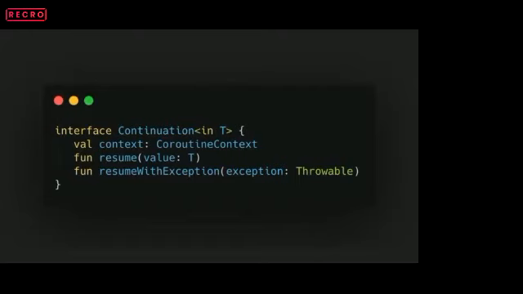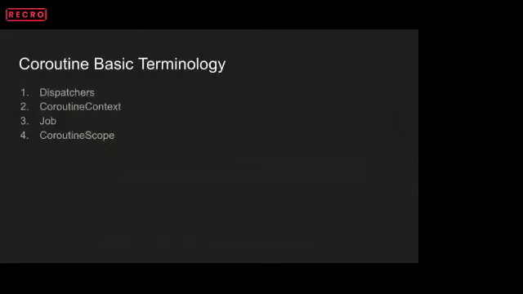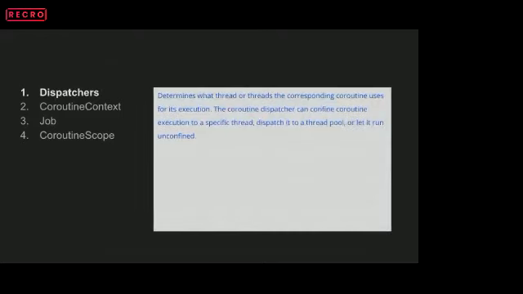Let's take a look at the basic anatomy of a coroutine, how those things are under the hood. The basic components that comprise a coroutine are dispatchers, coroutine context, job, and coroutine scope. Let's understand them one by one. First of all, dispatchers. Dispatchers determine the thread that a coroutine will use for the execution.